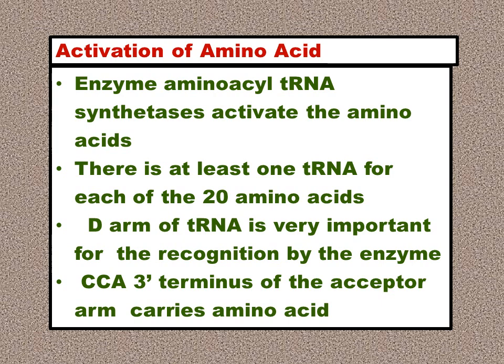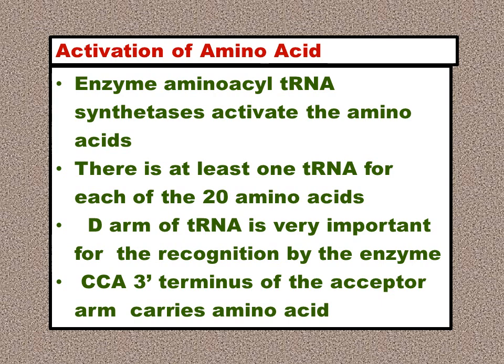It has got a region called the D arm on the transfer RNA, wherein the transfer RNA recognizes that particular amino acid. So that specific amino acyl tRNA synthetase will only attach to that particular amino acid. Again, the amino acid, after being activated, is attached to the tRNA. At which site? At the CCA end or the 3' end. We'll come to that. First of all, the enzyme amino acyl tRNA synthetase activates the amino acid.